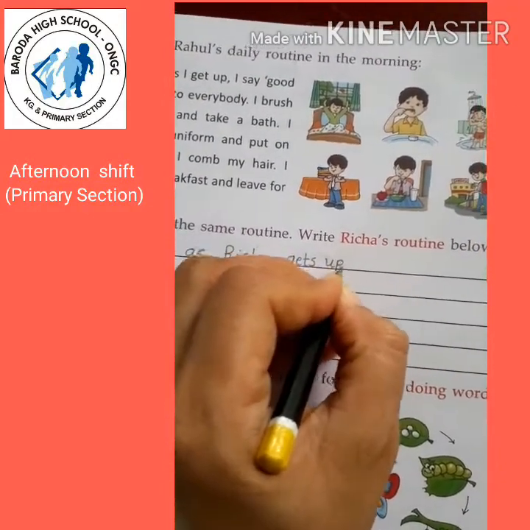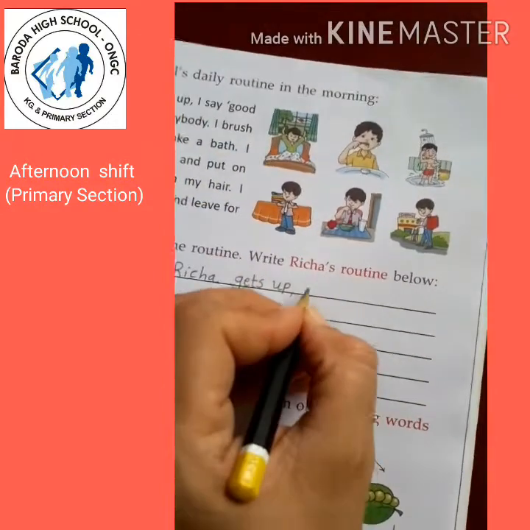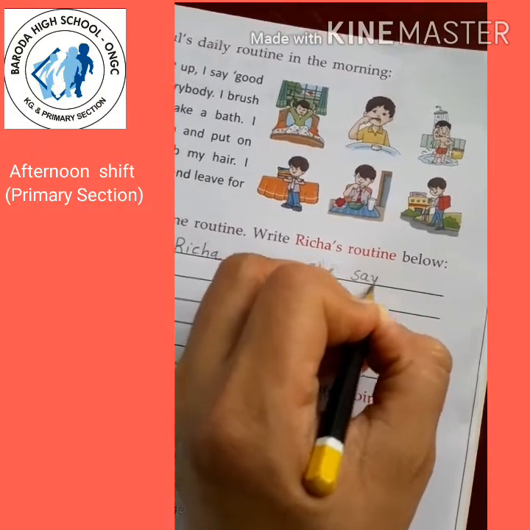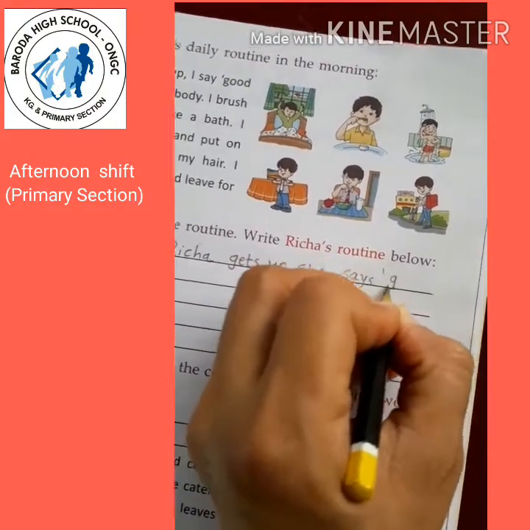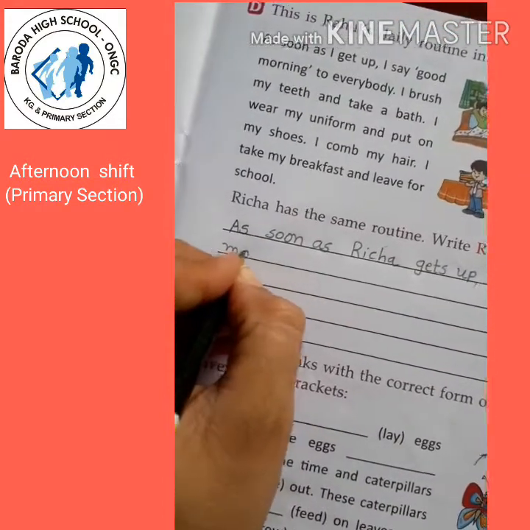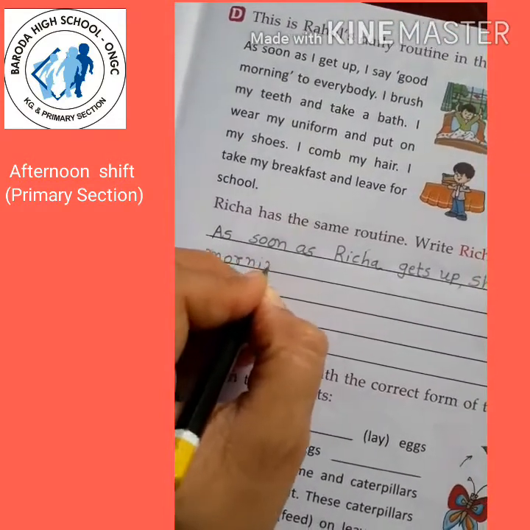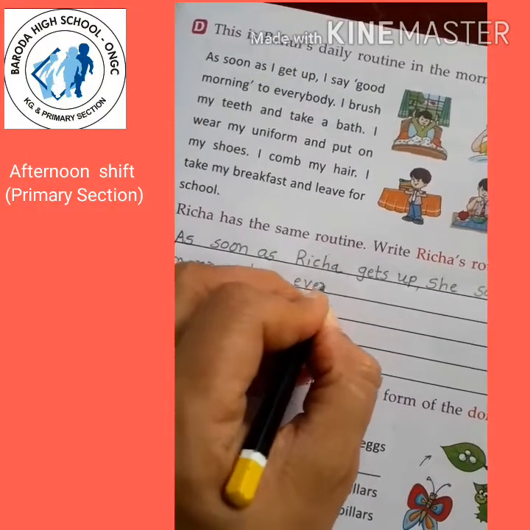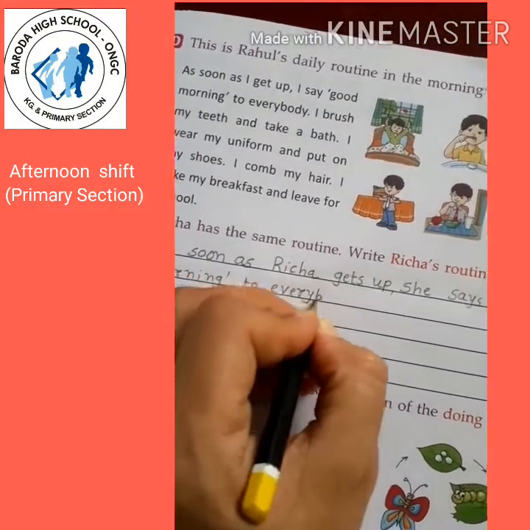Gets up. Instead of I for Richa we will use she. She says good morning to everybody.